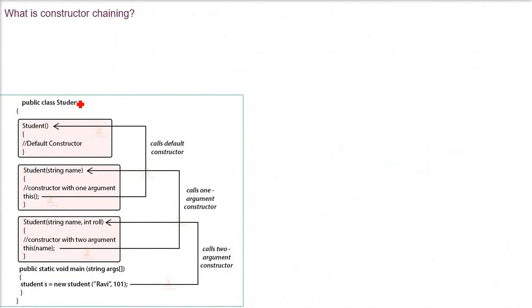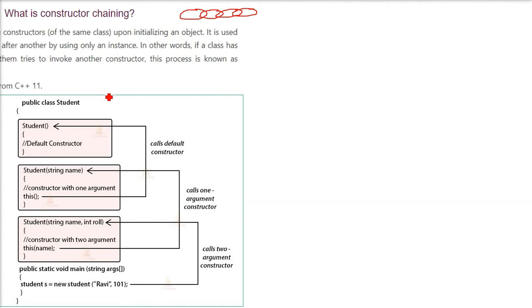What is constructor chaining? One constructor calling another constructor, and in turn that constructor calls another constructor. So what is a chain? Chain is like this: one is connected to another, the other is connected to another, like this. This goes on and on. So constructor chaining is when the constructor calling goes on and on.